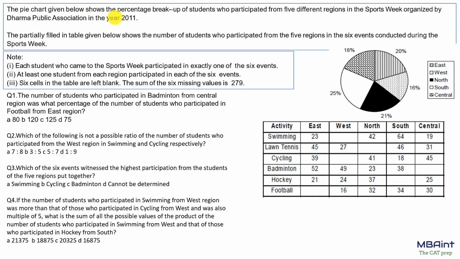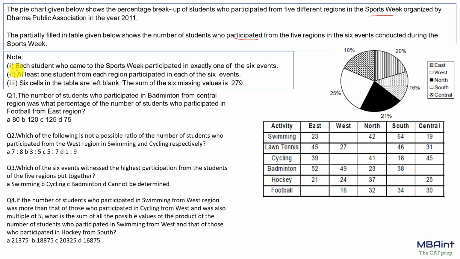Now let's start. The pie chart below shows the percentage breakup of the students who participated in 5 different regions in a sports week organized by Dharma Public Association. The partially filled table given below shows the number of the students who participated in the 5 regions in 6 events conducted during this sports week. So in this table we have the regions and 6 different events, and the number of the students participating in it is given. Also we can see that some of the cells are left blank.